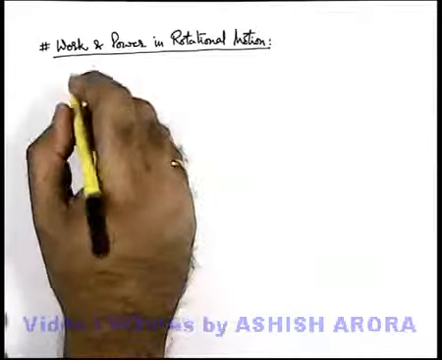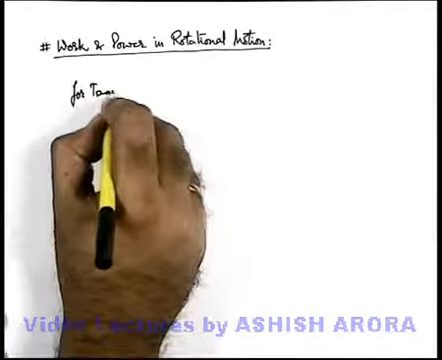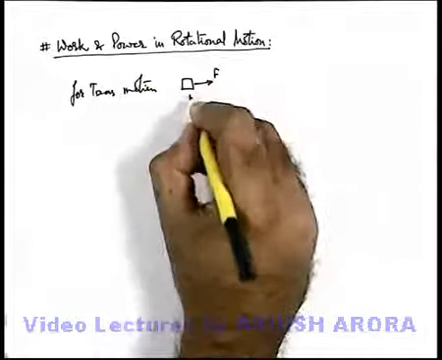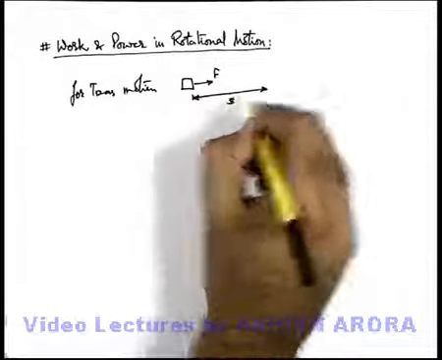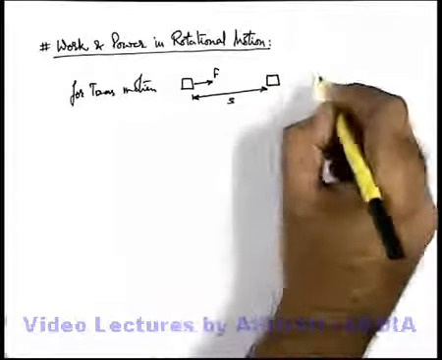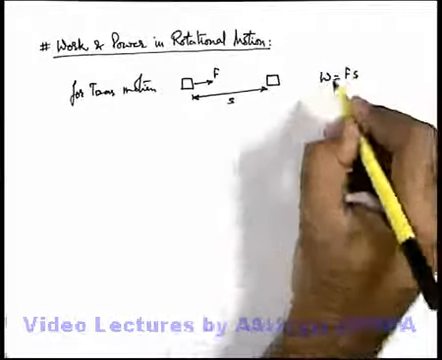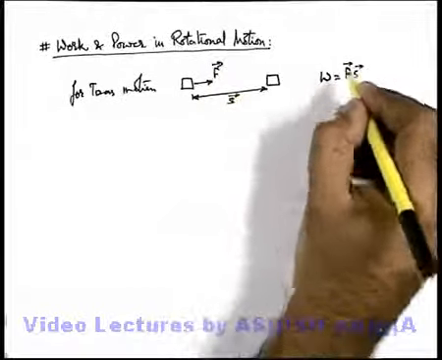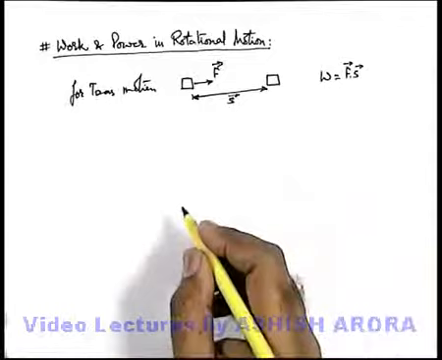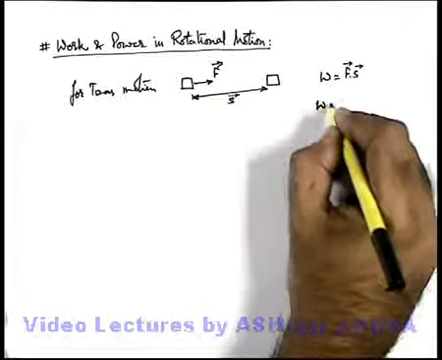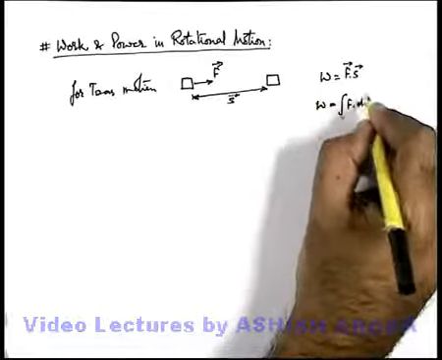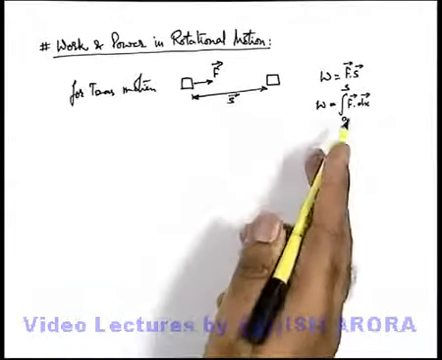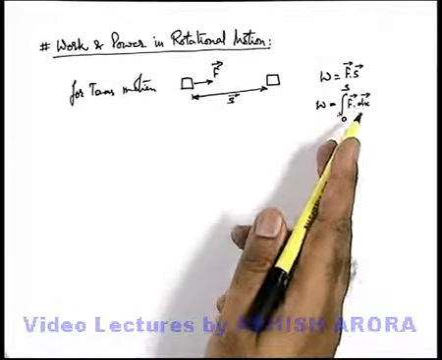If we talk about work for translational motion, we have an object which is pulled with a force F and displaced by the displacement S along the direction of force. We know well that the work is given as Fs, or vectorially, the dot product of force and displacement. And if force is varying, we can find work as the integration of F dot dx from 0 to S. This is the situation we use when force is a function of x.